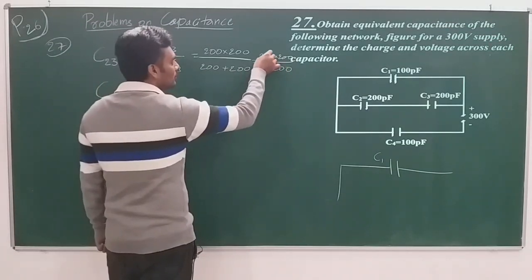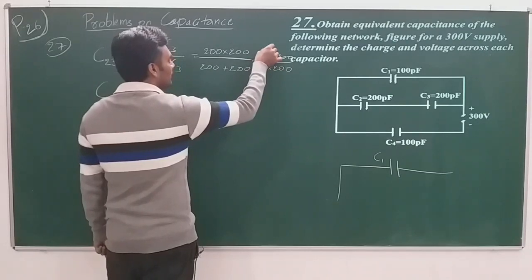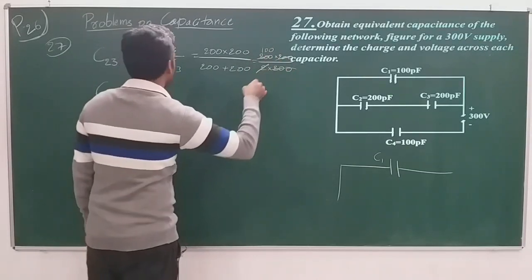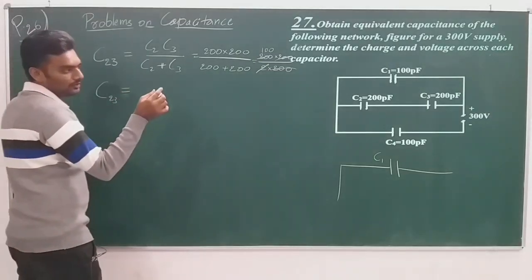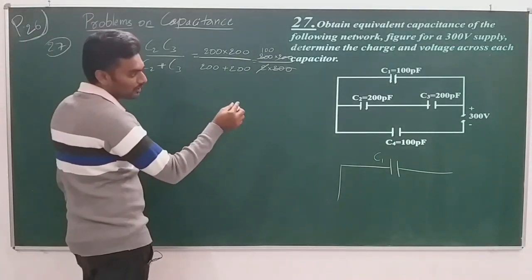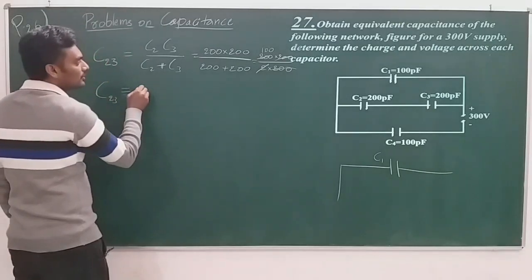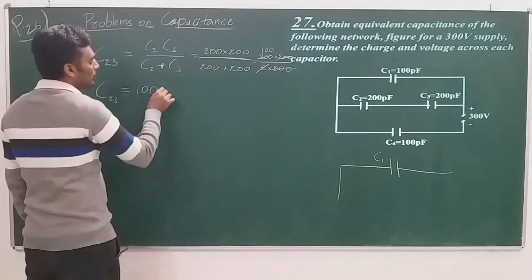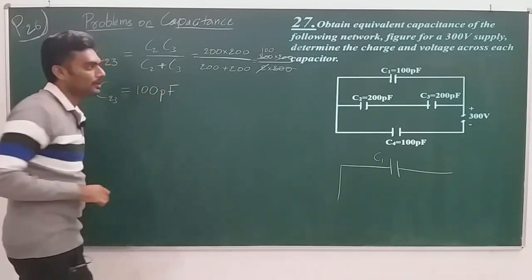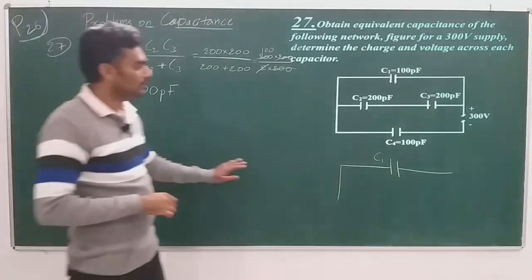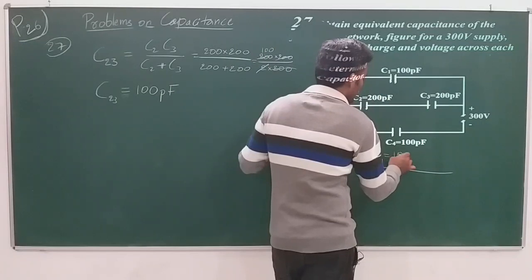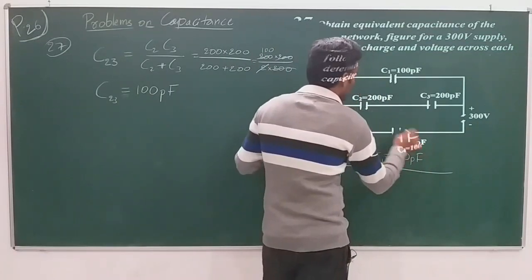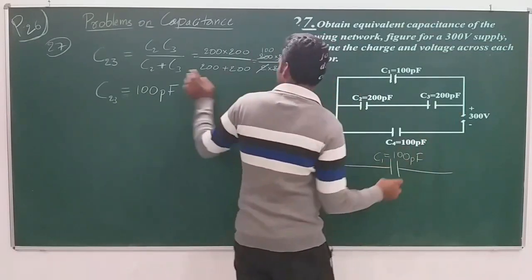Two ones are 200s, and these 200s cancel. So C23, the effective capacitance due to the series combination of C2 and C3, is 100 picofarad.